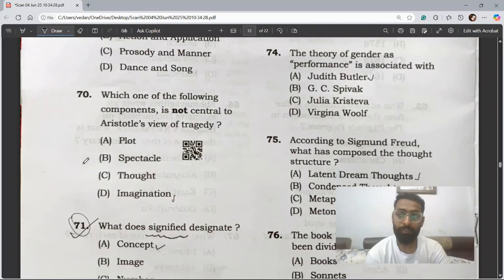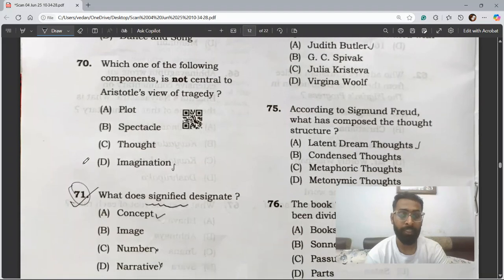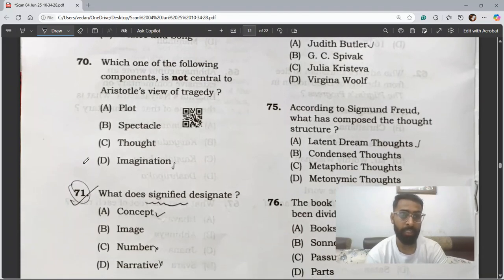Question 70. Which of the following components is not central to Aristotle's view of tragedy? So, as we can see, there are five elements in Aristotle's view of tragedy. So, plot, spectacle, thought. So, among these options, option D is inappropriate.